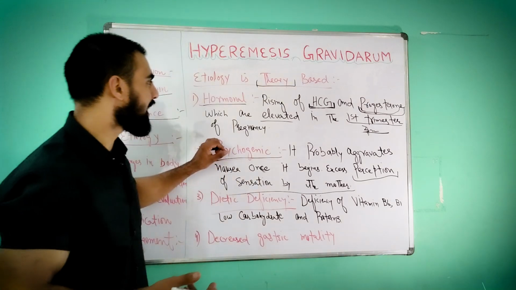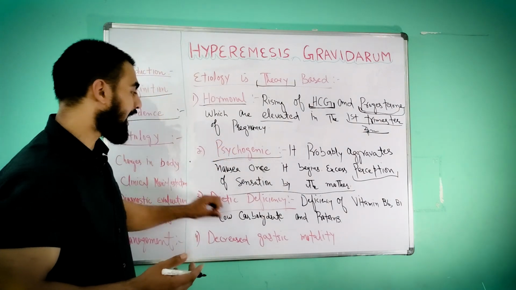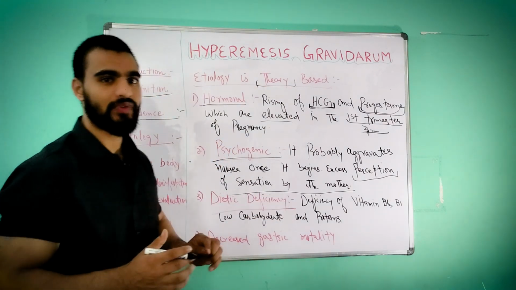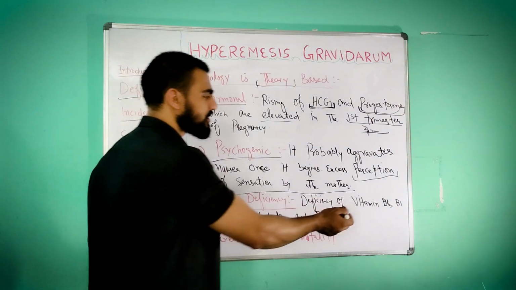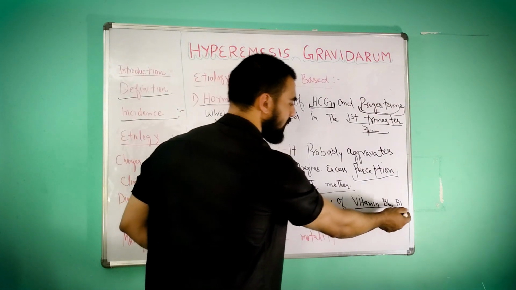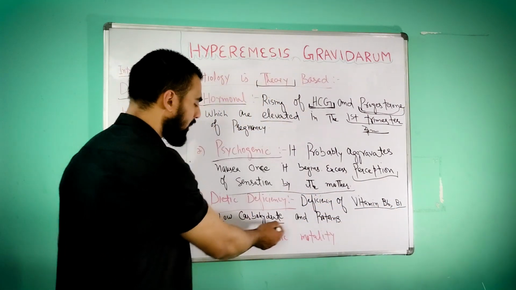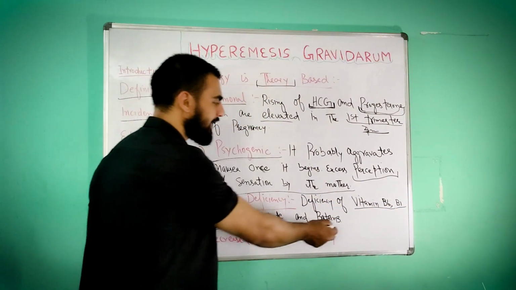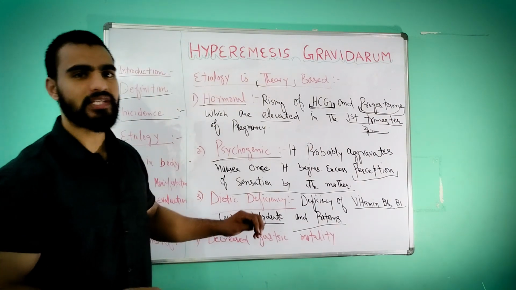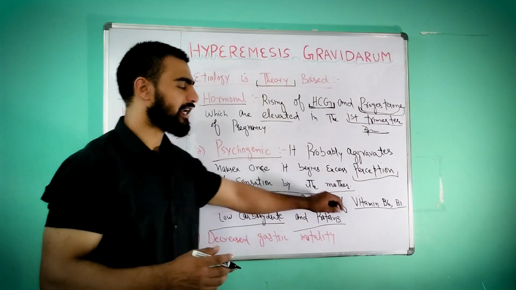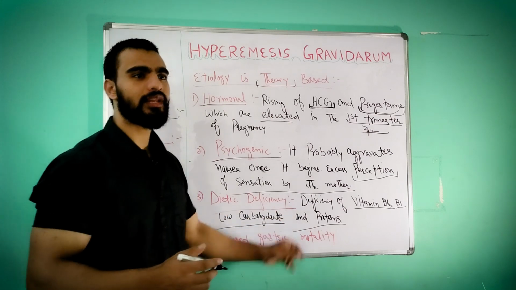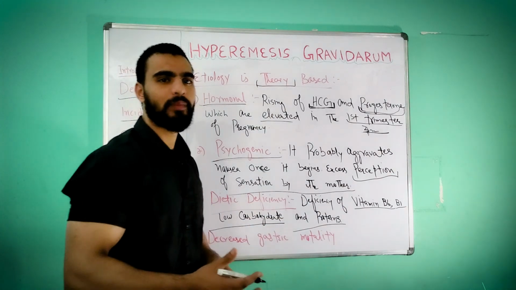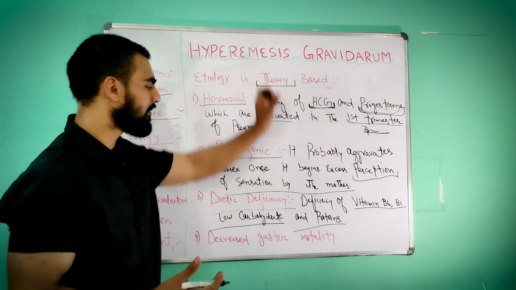That's about psychogenic. Third one is dietary deficiency. When the mother is not taking a proper diet, that means deficiency of vitamin B6, vitamin B1, low carbohydrate, and protein. Deficiency of these items, like vitamin B6, vitamin B1, carbohydrate and protein, will lead to nausea and vomiting, and to hyperemesis gravidarum.